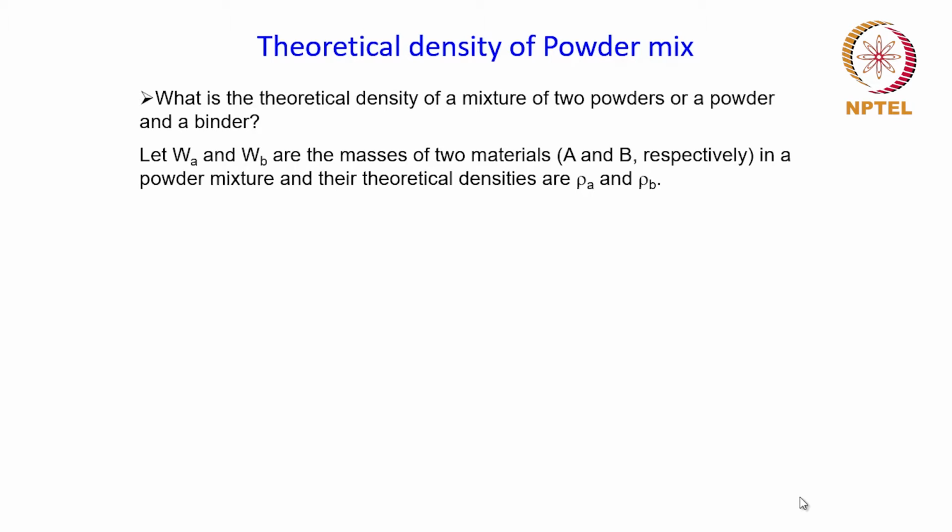So let us say we are considering a powder mixture having two materials A and B, and let WA and WB be the masses of these two materials respectively, and let their theoretical densities be rho A and rho B. So given these theoretical densities of these two materials, let us try and see how to calculate the theoretical density of this mixture.